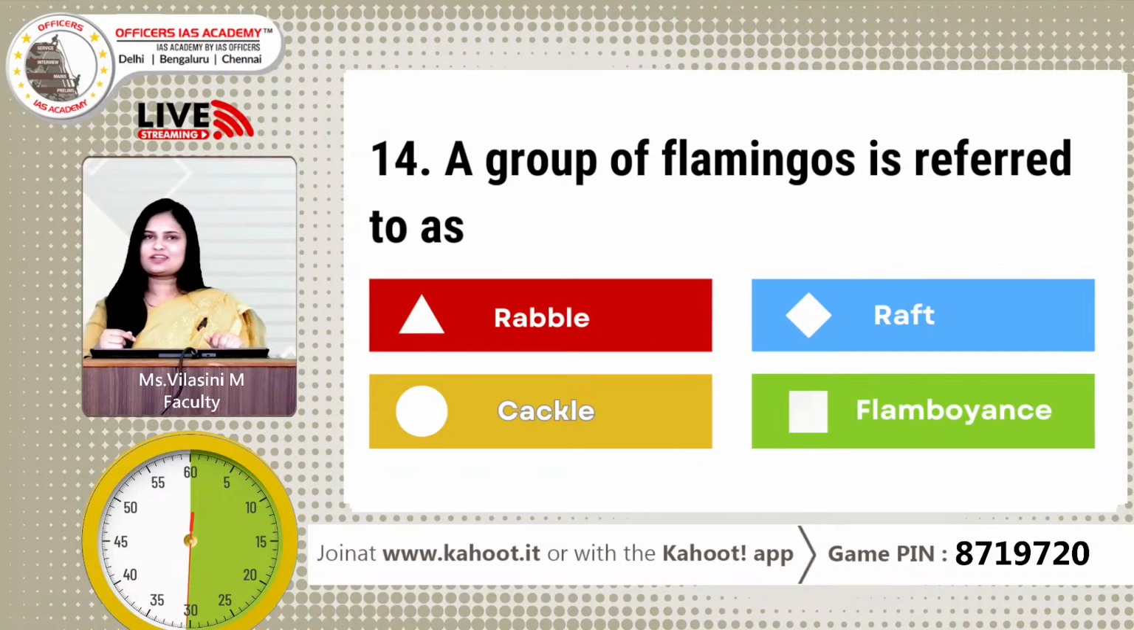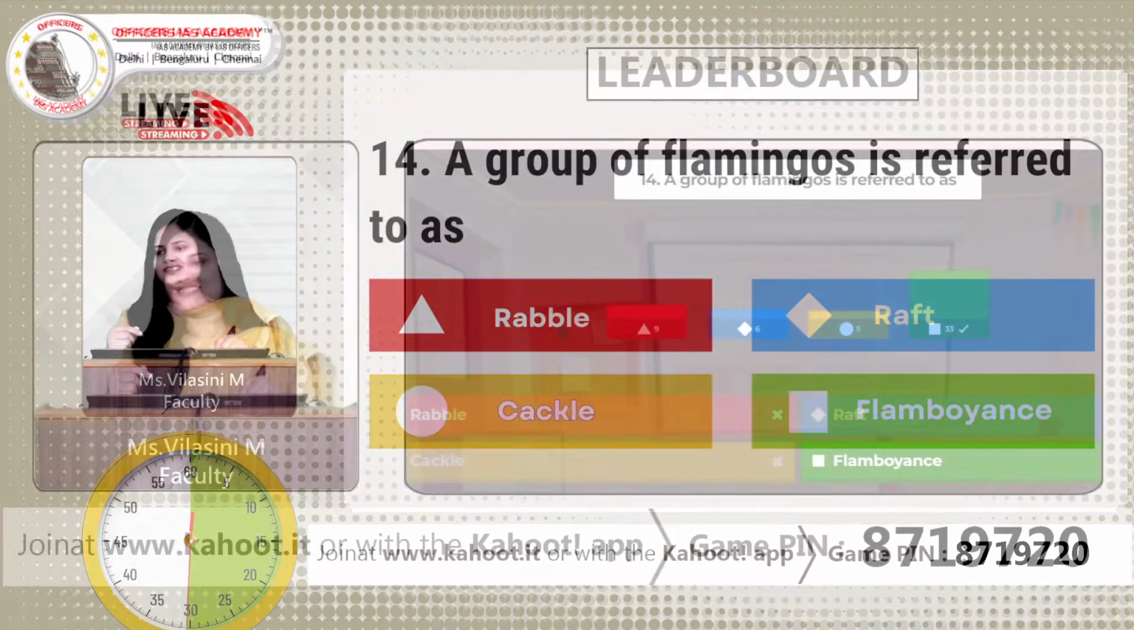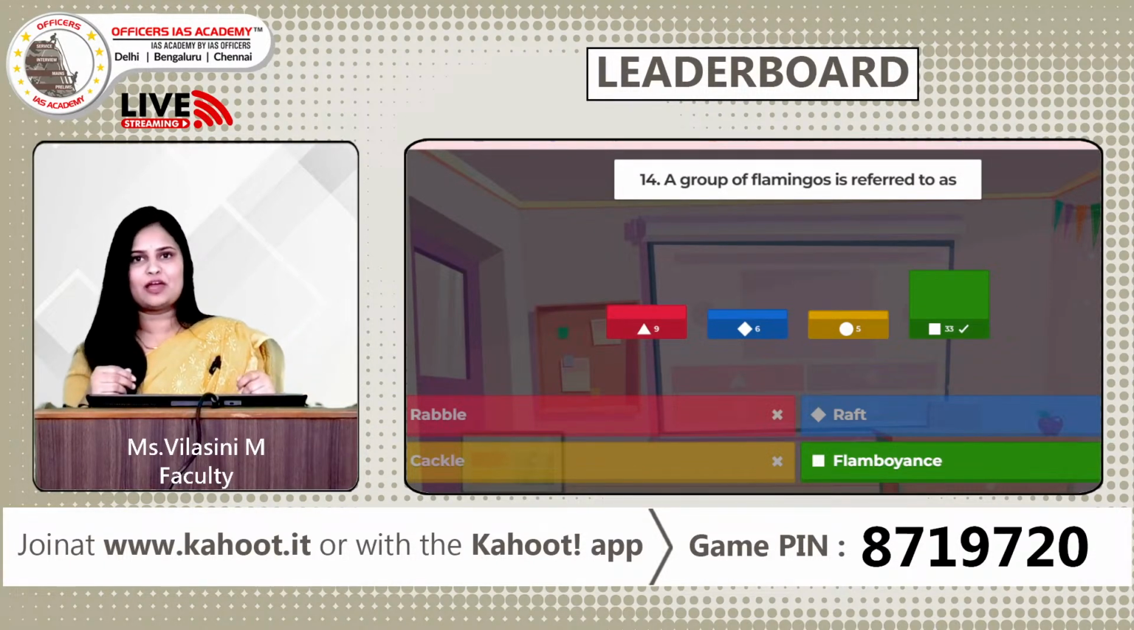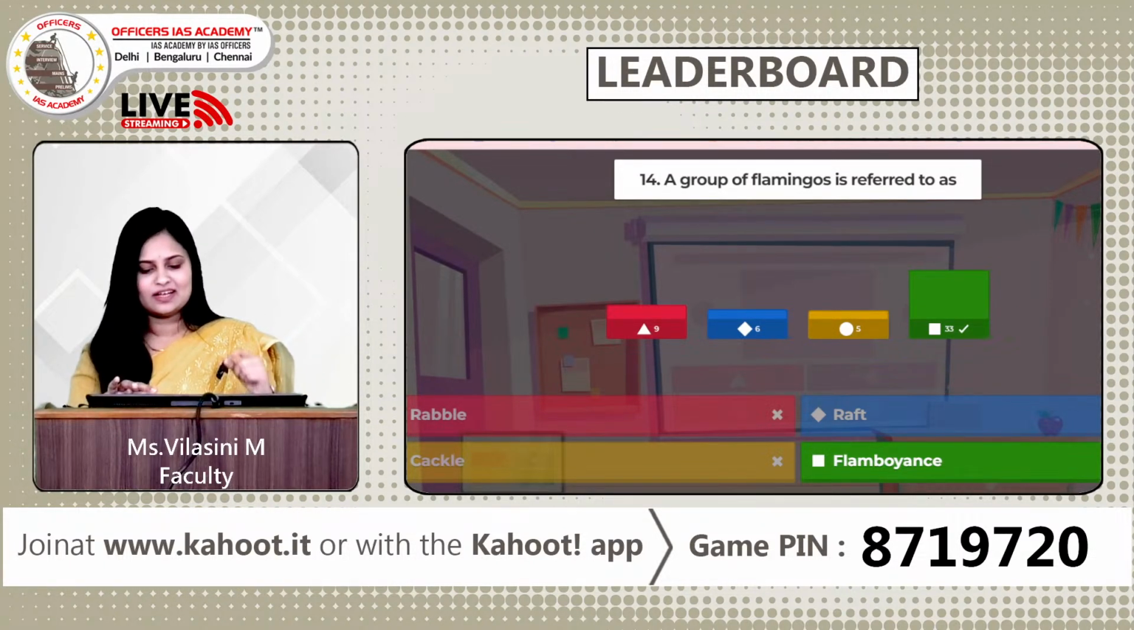Wonderful. So let us take a look at the answer. The answer is option D, flamboyance. So a group of beautiful flamingos is often referred to as a flamboyance.